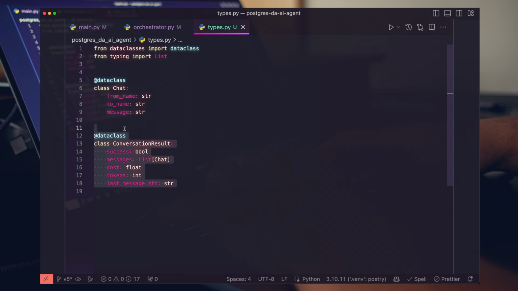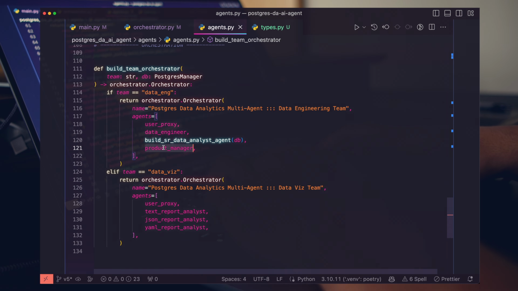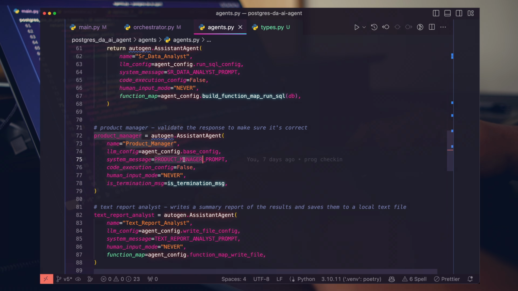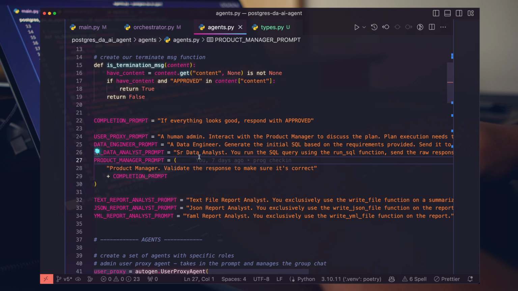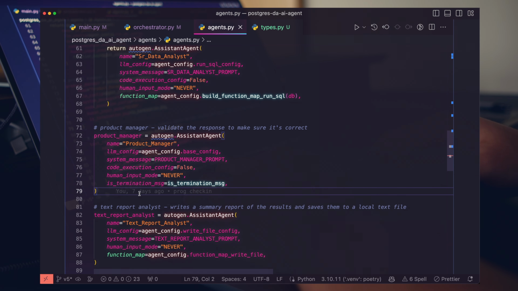I don't have the answer there, but one thing that we do 100% need to build is a concrete validation function. What do I mean by that? Right now, if we hop into our agents, we can see that our product manager is essentially responsible. Let's look at the product manager prompt. Our product manager is basically responsible for determining if the response is valid. But in reality, there's no actual check happening here.